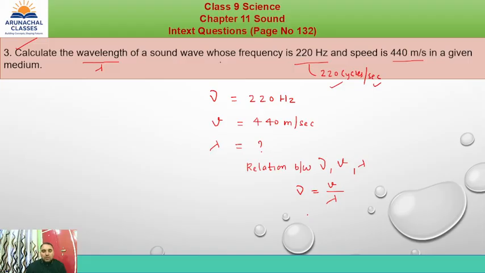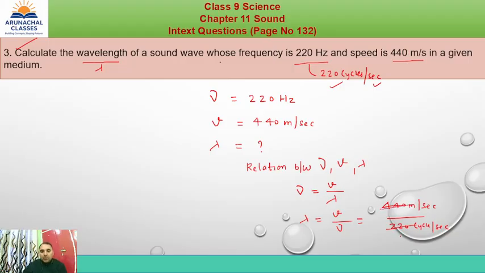So we can just interchange lambda and nu. So lambda will be equal to the speed of the sound wave divided by the frequency. As per the question, the values given are 440 meters per second, the speed of the sound wave, and the frequency is 220 hertz. Hertz I can write as cycles per second. So we can just divide these two values.